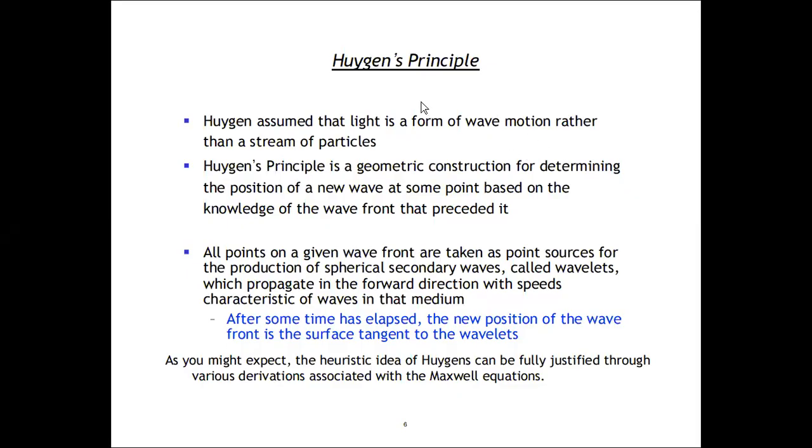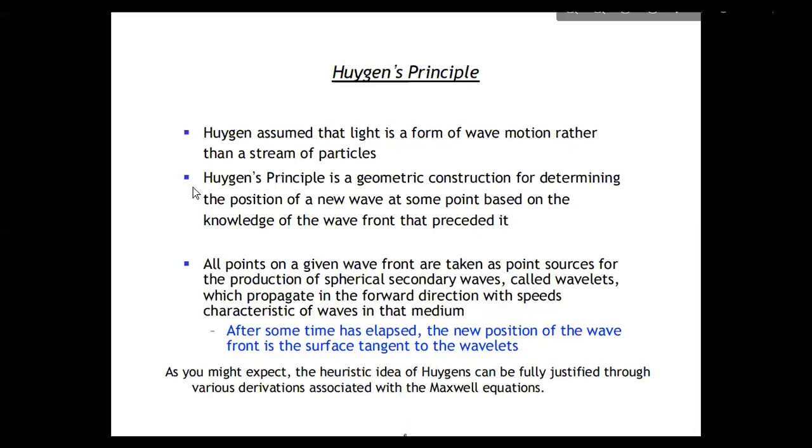After this, we'll discuss Huygens principle. Huygens assumed that light is a form of wave motion rather than a stream of particles. Huygens principle is a geometric construction for determining the position of a new wave at some point based on knowledge of the wave front. All points on a given wavefront are taken as point sources for the production of spherical secondary waves called wavelets, which propagate in the forward direction with the speed characteristic of waves in that medium. After some time has elapsed, the new position of the wave front is the surface tangent to the wavelets.